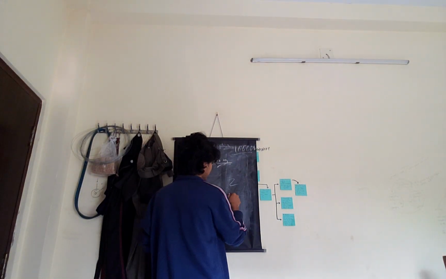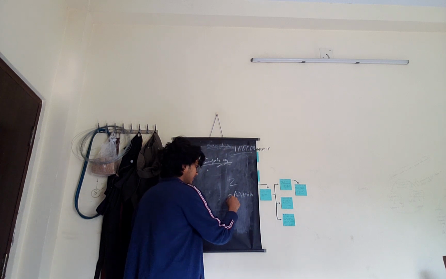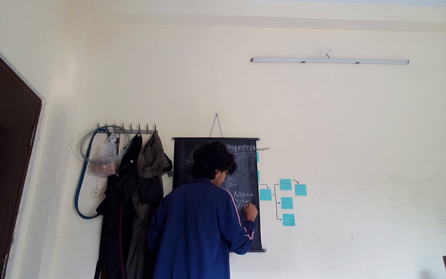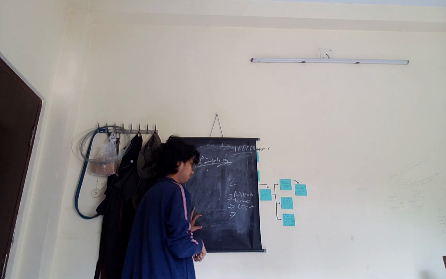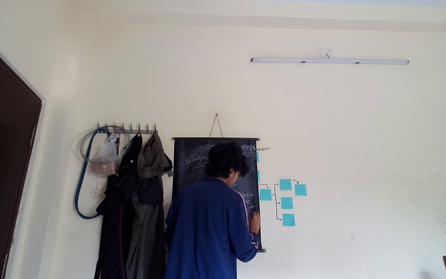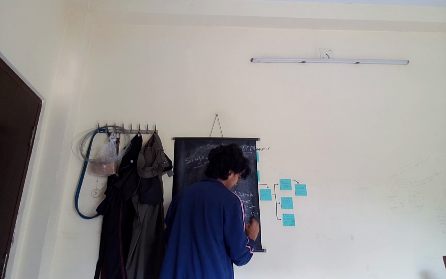What are the merits? As we discussed, one is administration, second is time, third is cost, fourth is effectiveness, and fifth is chances of inaccuracy.